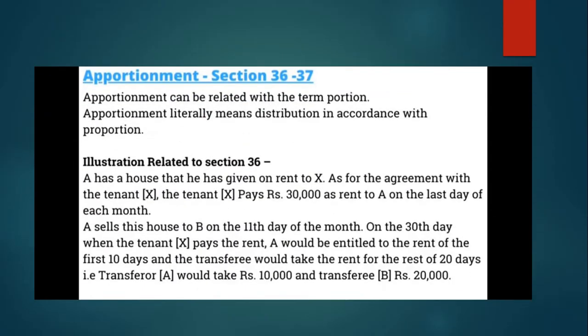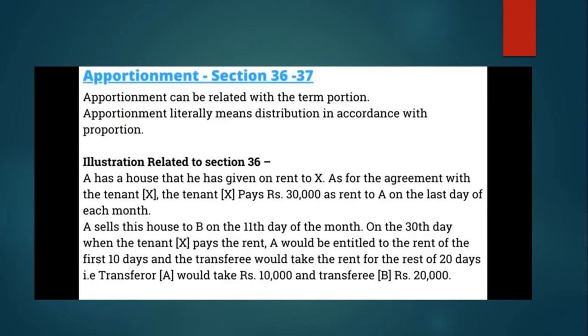This is the apportionment section. Let us understand. Apportionment can be related with the term portion. It is some portion, or some part of any property which deals with the apportionment. Apportionment literally means distribution. It is some type of distribution in accordance with proportion.